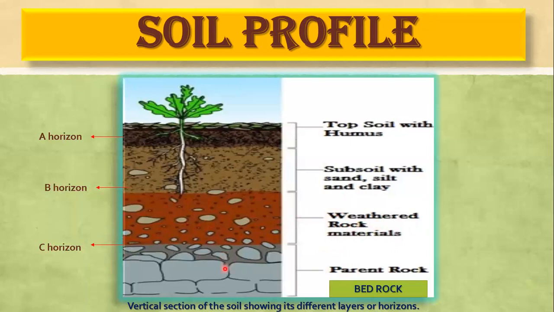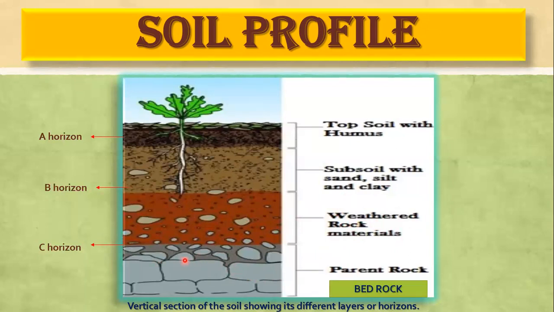Below C horizon is the last section, which is called the parent rock or the bedrock. It is formed of unweathered solid rock. This is non porous. Non porous means there are large, big rocks present here. So it is completely unweathered and it doesn't hold any kind of water.